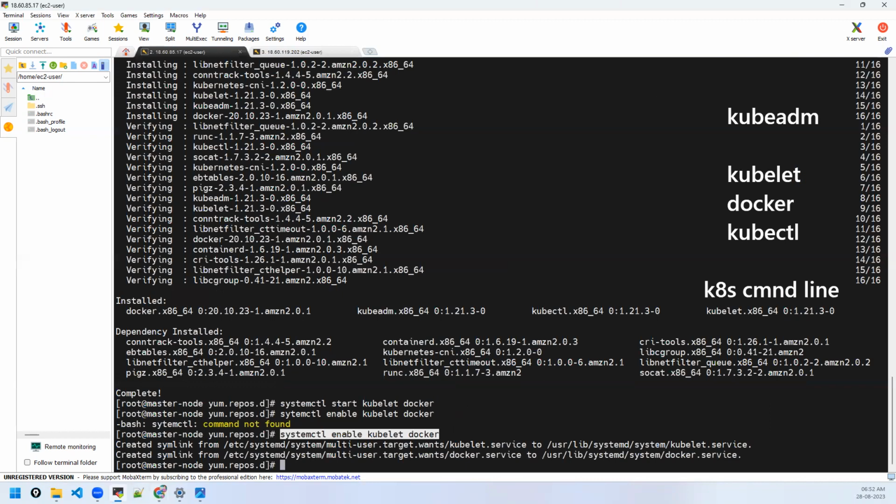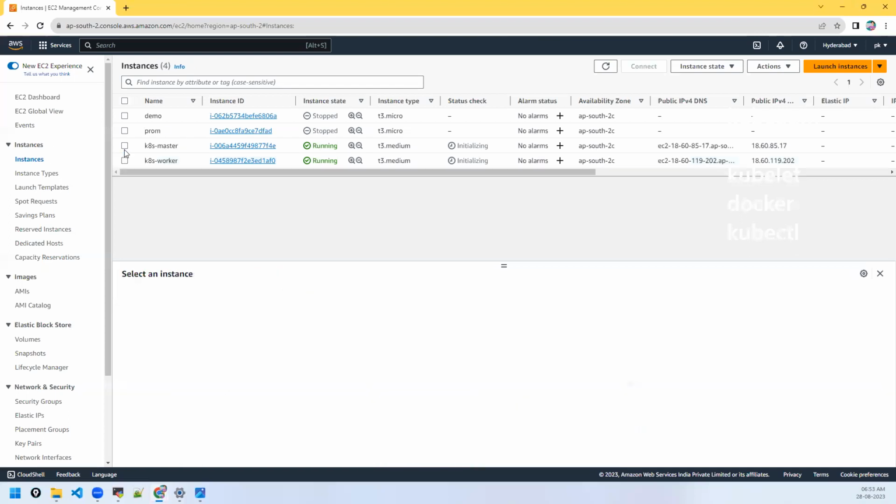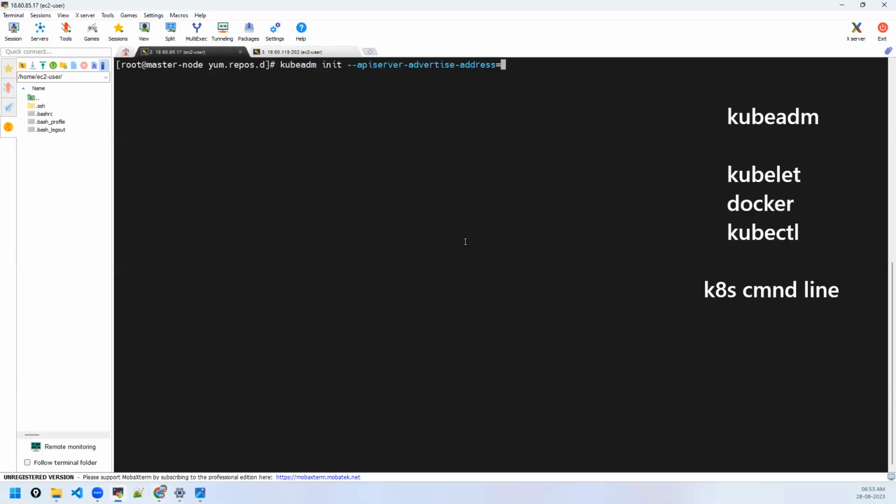Okay. So yeah, now that everything is ready, this is the master node, right? I want to make this a master node. Now comes the difference. Till now everything is same. Now we'll create a cluster using the command kubeadm init. Kubeadm init will initialize the cluster and then API server advertise address. You have seen a similar command in Swarm, right? Advertise address of your master node. Master node's private IP. This one. Right? So that you will start the cluster.